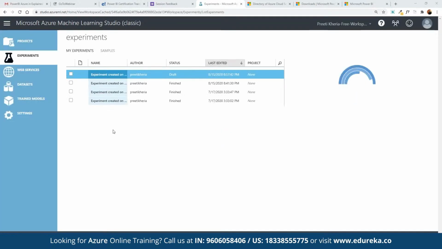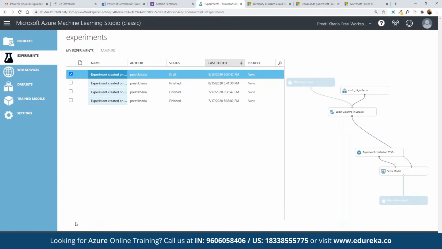So in the Azure Machine Learning Studio, here we can work on creating multiple experiments. For example, suppose here we want to work on experiments. We can see a list of all the experiments that we have already created. And now we want to work with a new one. Then here we can click on create a new experiment. So here we can click on new.